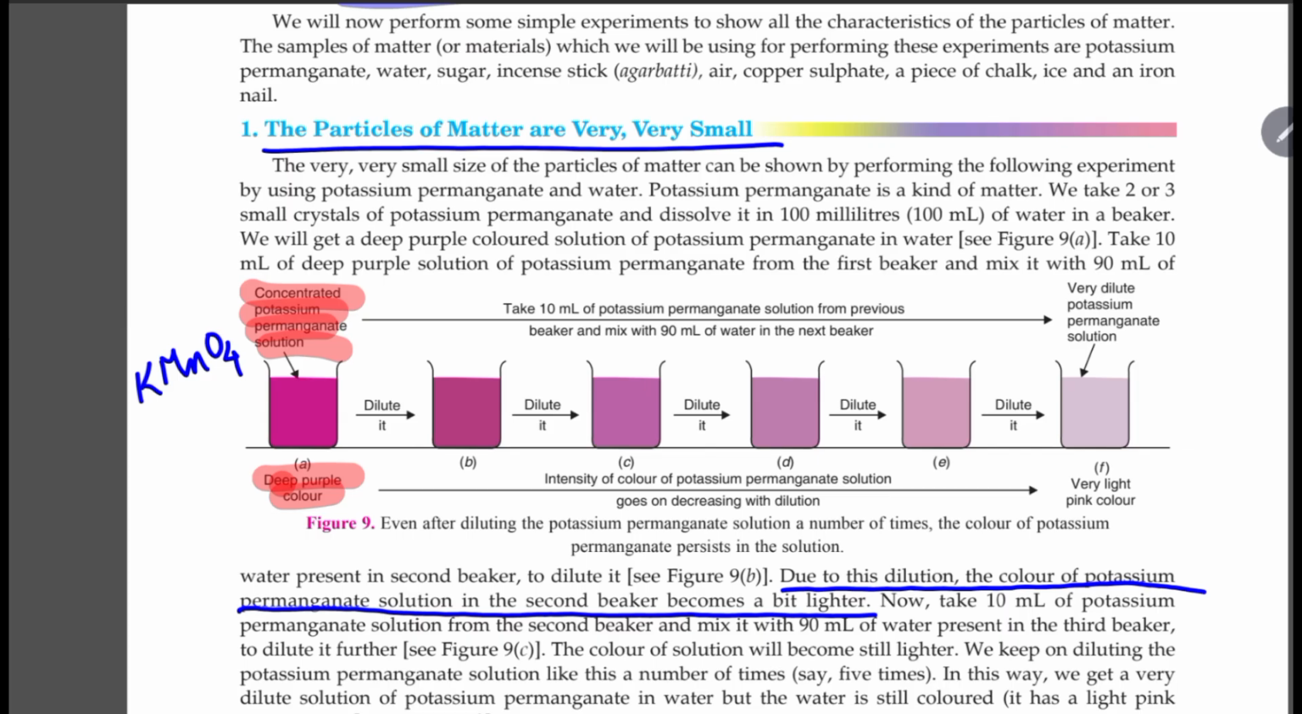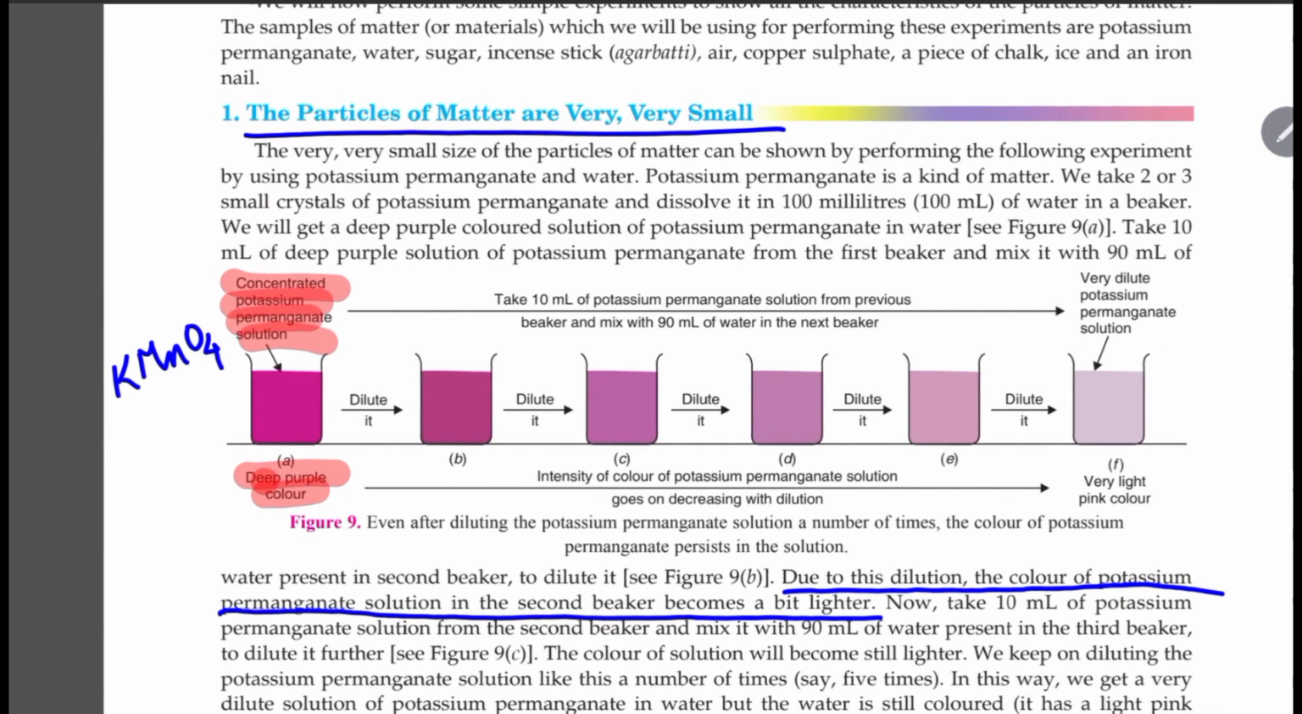So potassium permanganate has a purple color or has a pink color. This thing I have said previously also. What is the difference between a pink color, purple color, light pink color, lilac color? These are all shades of pink. But the moment I say deep purple color, that means the color is very deep and it's dark.